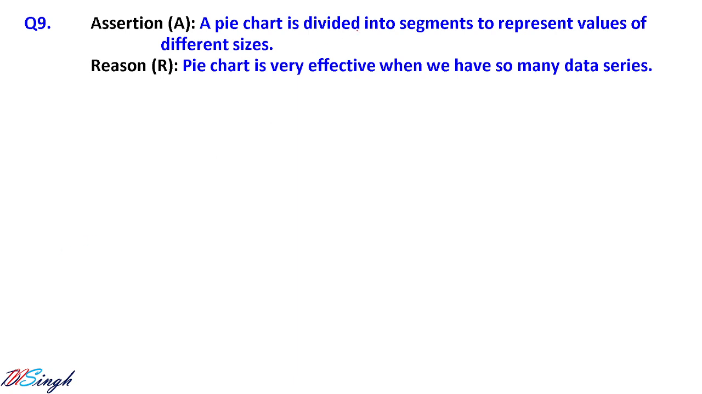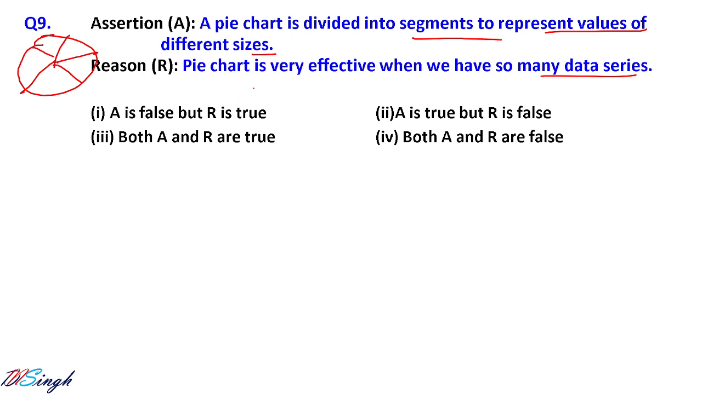A pie chart is divided into segments to represent the values of different sizes, correct? Because a pie chart is a whole circle divided into multiple parts, in different segments, to represent values of different sizes. Pie chart is very effective when we have so many data series. No, it is not effective when you have so many data series. If you have a small number of segments, then only will the pie chart work fine. So the assertion is correct but the reason is false. So A is true but R is false. This second option is correct.